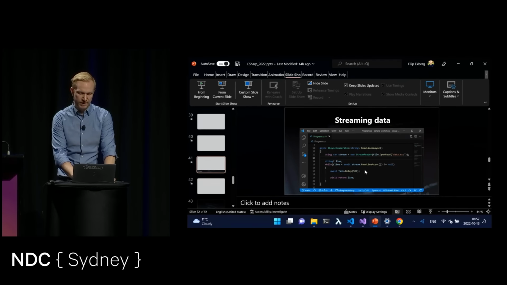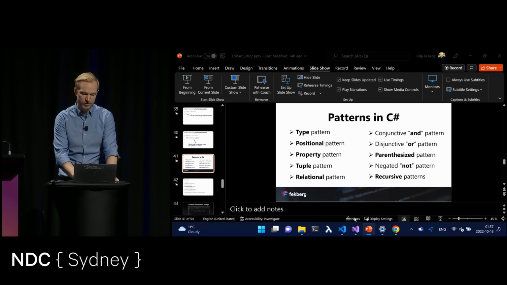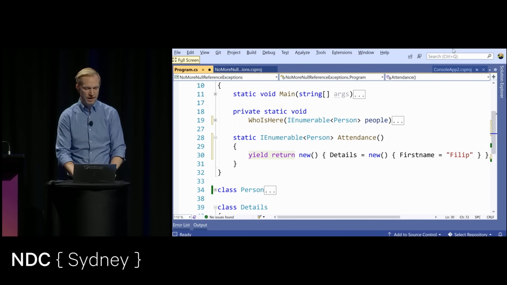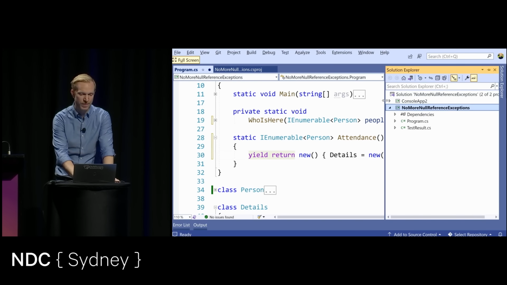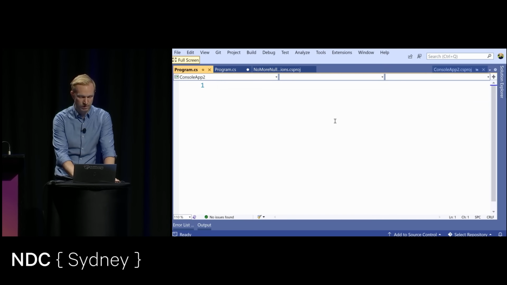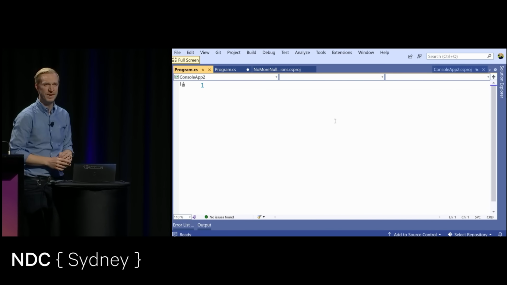And you'll notice that as C# is evolving, there's going to be more patterns added to the language. And the whole reason is that we want to make it easier, or the language designers do want to make it easier for us to express ourselves in ways that was maybe a little bit more tedious before.